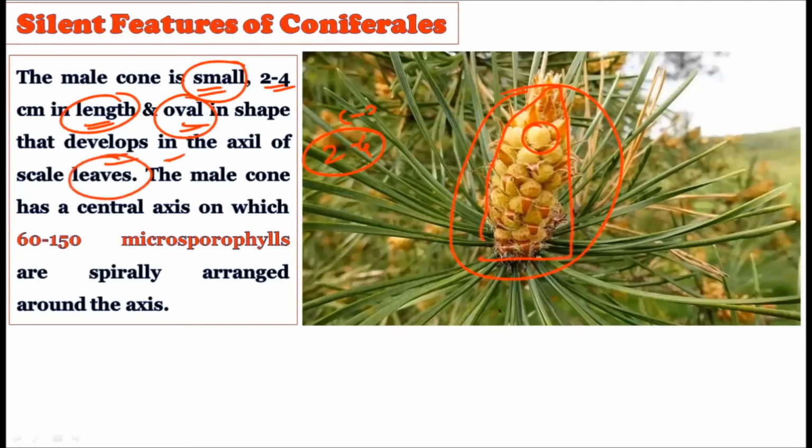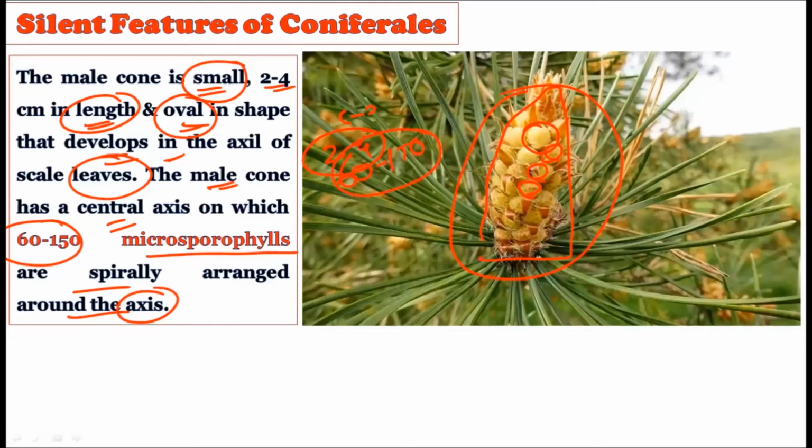Whatever scaly leaves are there, from the axil of these scaly leaves the male cones are born, with a length of 2 to 4 centimeter, and they are oval in shape. The male cone has a central axis on which 60 to 150 microsporophylls are spirally arranged. See, these are the microsporophylls.